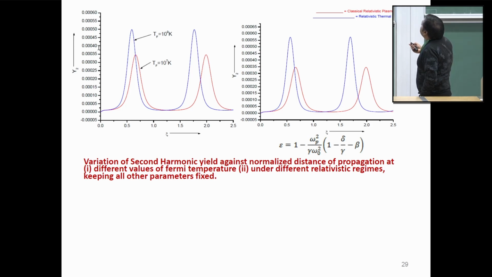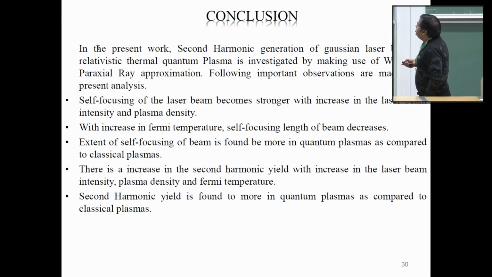And from thermal quantum plasma, we are getting higher efficiency as compared to the classical relativistic case. This is again on account of the fact that the self-focusing is found to be more in thermal quantum plasma. So that's why here efficiency is also enhanced. So these are finally the conclusions.